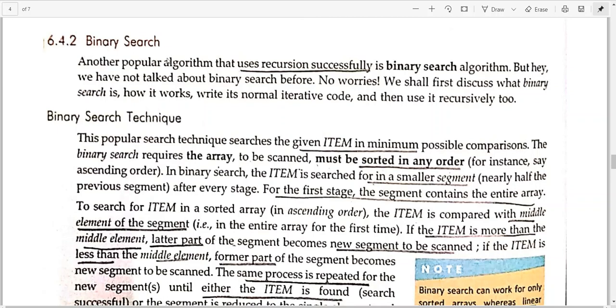Okay, so binary search also helps us in implementing recursion. Because see why we are using this concept of recursion, because when a similar type of task has to be done again and again, and for performing that task we need to call the function again and again, then why bother someone to call the function? I should call myself till the particular task is complete.